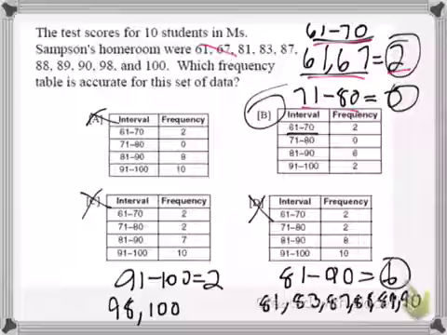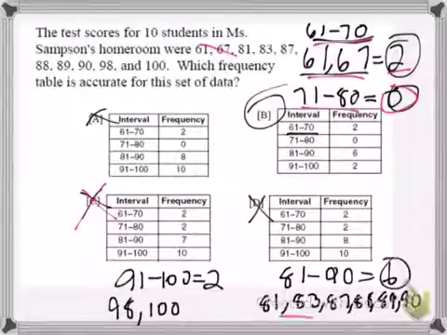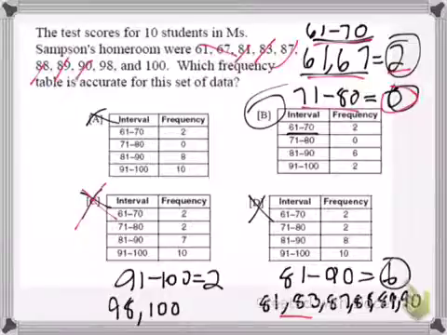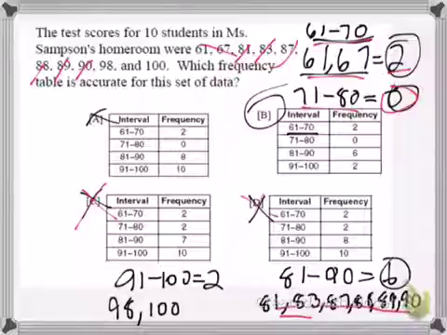From 71 to 80, there's no numbers between 71 and 80, so there's 0. So that marks this one out. From 81 to 90, you have 81, 83, 87, 88, 89, and 90. So that's 6 numbers. So that has an 8, that has an 8. So automatically you know the answer, but the last one you have 2, which that has 2 as well.